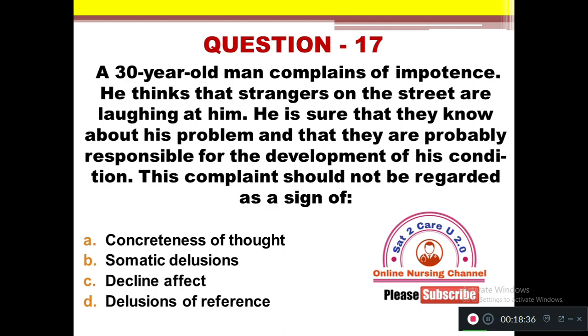This complaint should not be regarded as a sign of option A, concreteness of thought, B, somatic delusions, option C, decline affect, option D, delusion of reference.